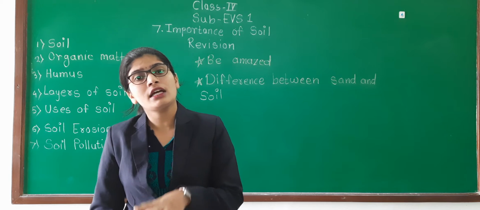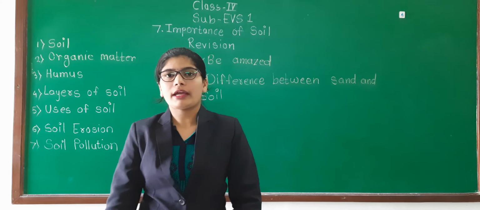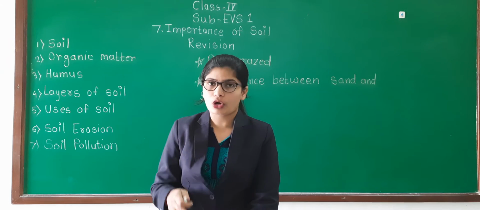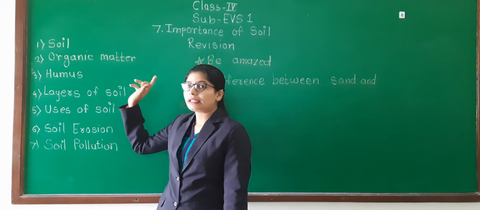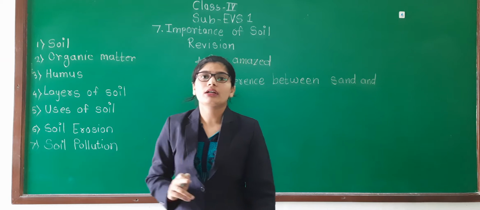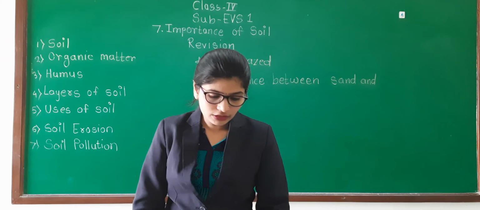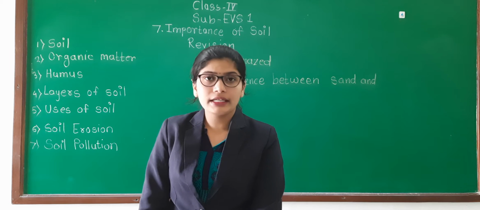Because of the microorganisms, the nutrients present in soil, and the organic matter, the soil becomes fertile. Understood?